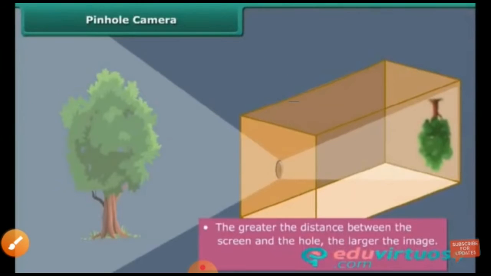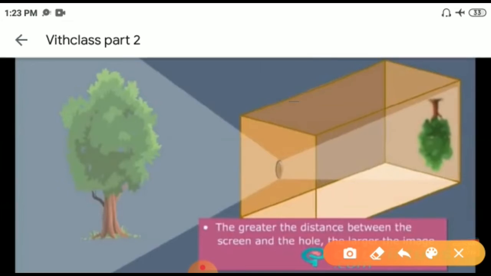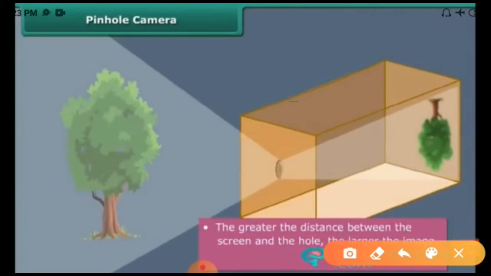So what is the principle of the pinhole camera? These are the light rays. The light rays from an object pass through a small hole to form an inverted image. This is known as the principle of the pinhole camera. So why is the image inverted in the pinhole camera? Can you guess why?